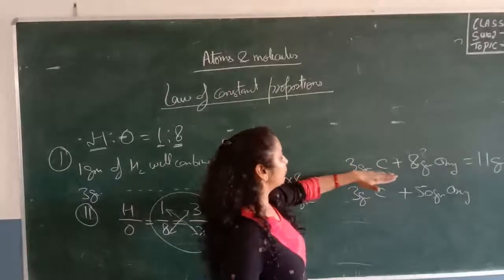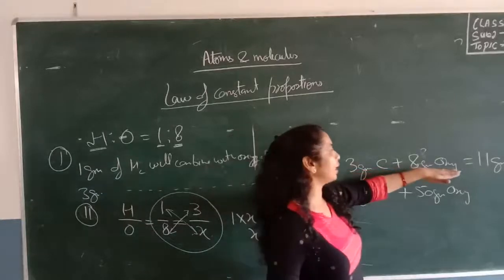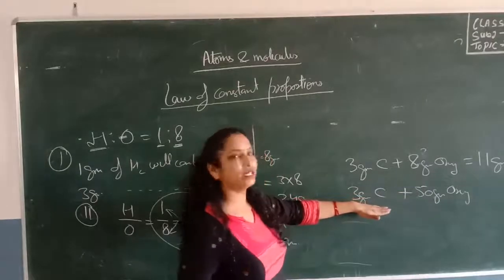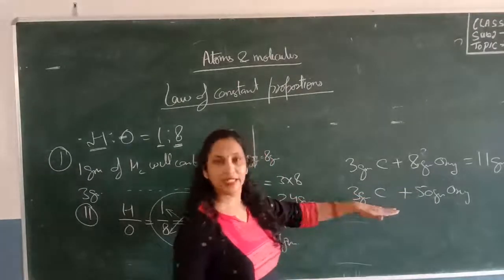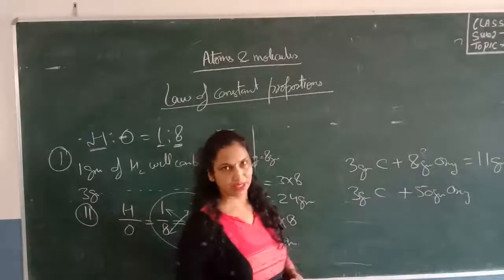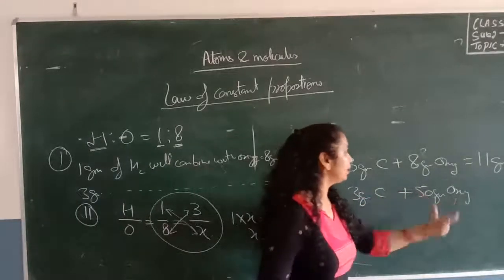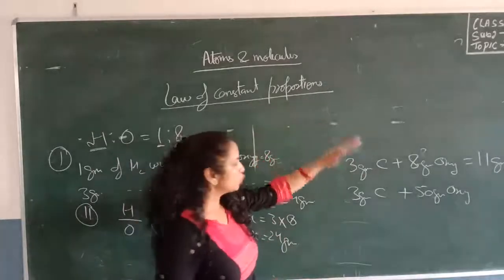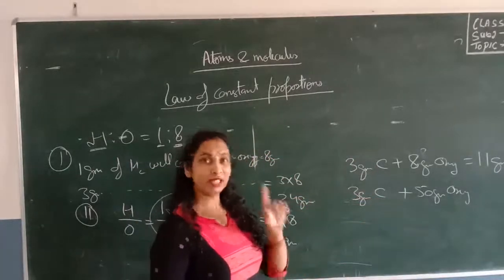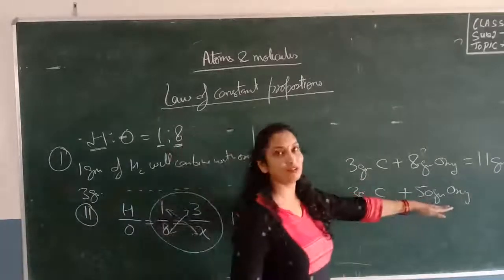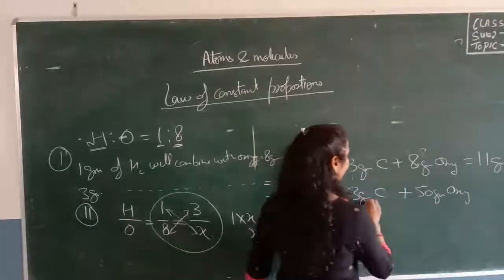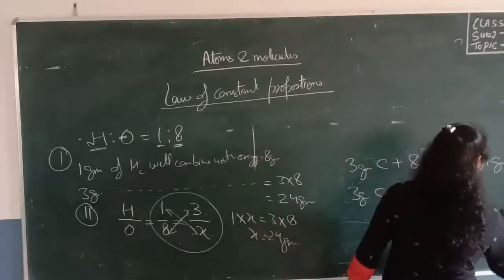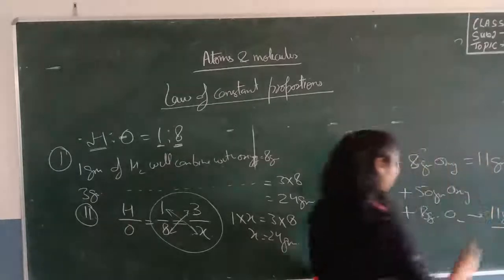In the first experiment, we found that 3 grams of carbon combined with 8 grams of oxygen. Then in the next experiment, 3 grams of carbon also combined with 8 grams of oxygen. It doesn't matter how much oxygen is available here. It will always combine with another element in a fixed proportion by mass. This is the law of constant proportion. So 3 grams of carbon will always combine with 8 grams of oxygen, not with 50 grams, and form 11 grams of carbon dioxide. So this is a very interesting question.